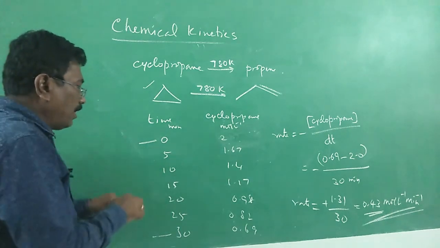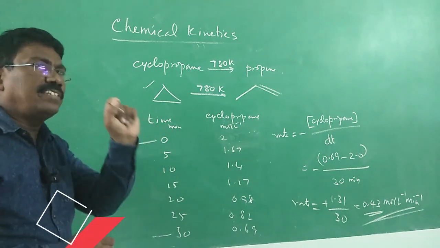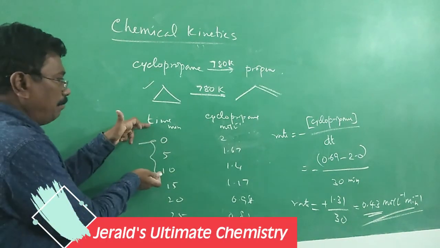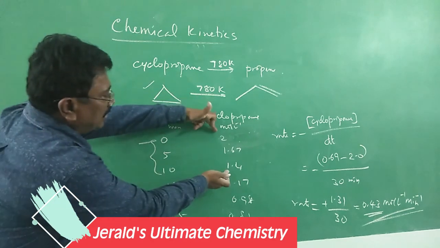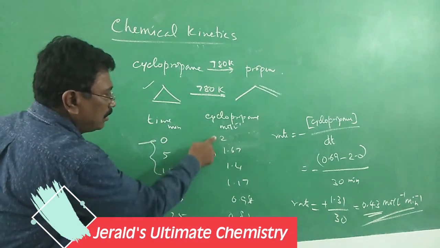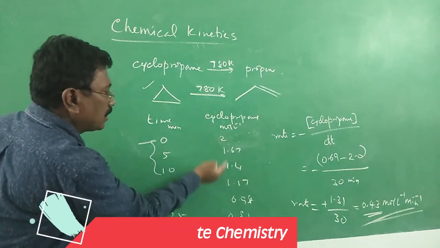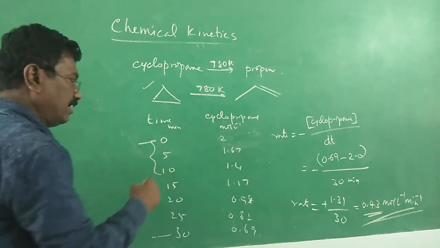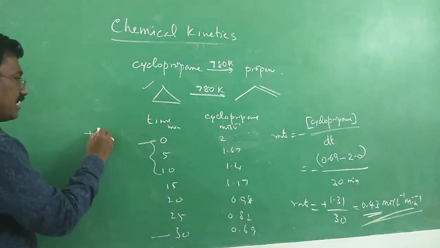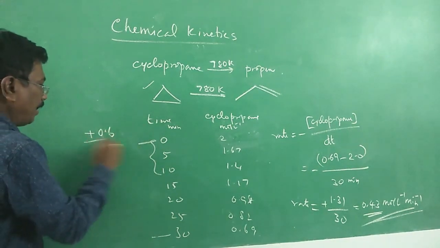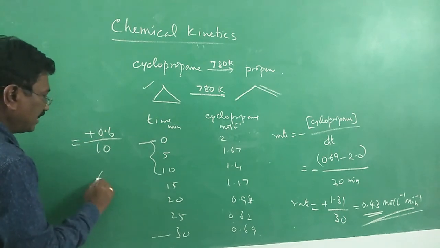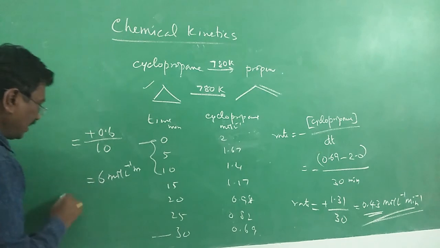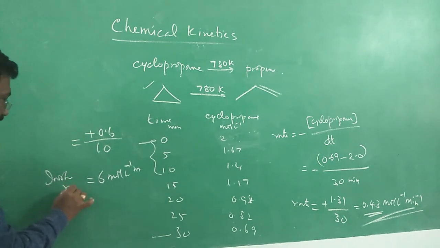But at a particular instant, at the start of the reaction, within this range, what will be the rate? For a 10 minute interval, what will be the rate? The difference is 0.6. Can you find out? 2 minus 1.4, or 1.4 minus 2, means minus 0.6. Minus into minus will become plus 0.6, divided by 10 minutes. What will be the rate now? 0.06 mole per liter per minute. This is the instantaneous rate at the start.